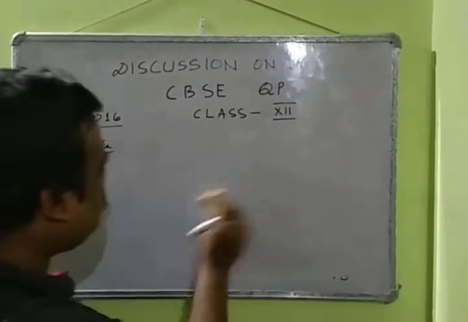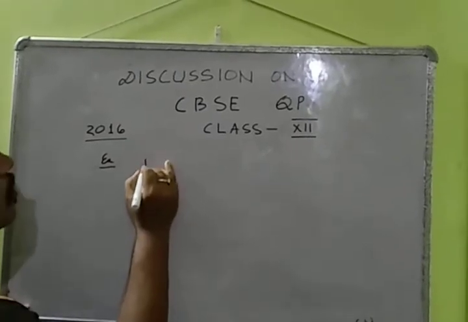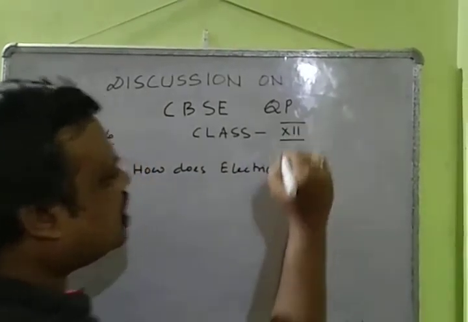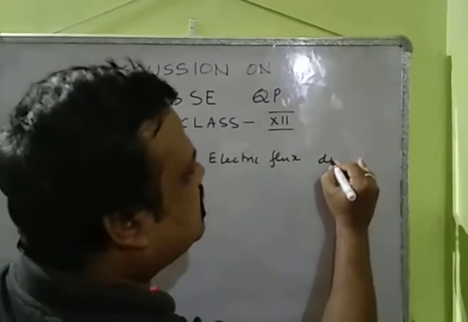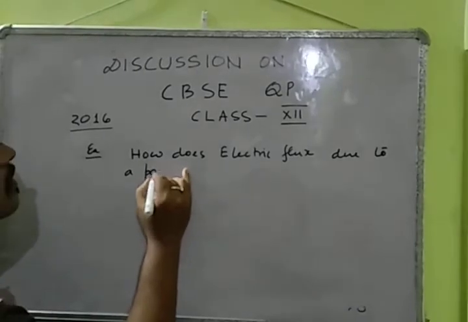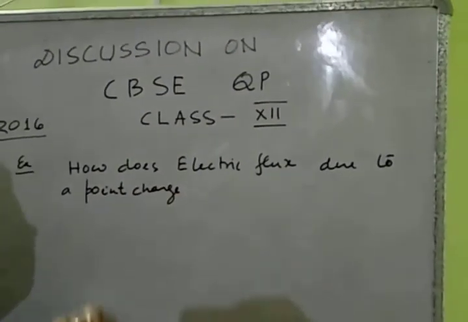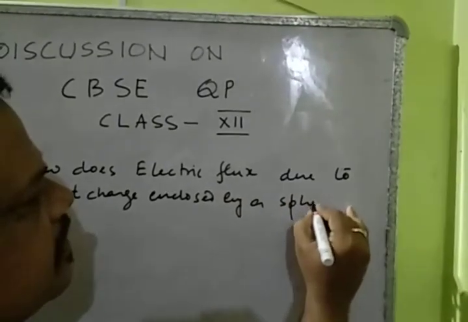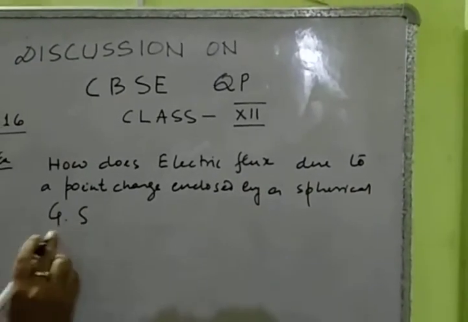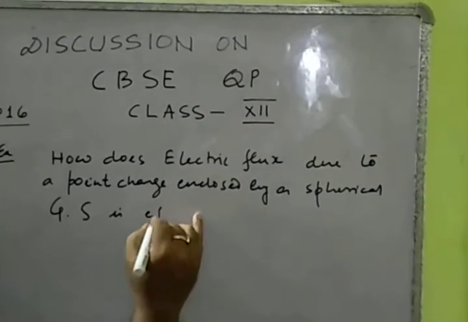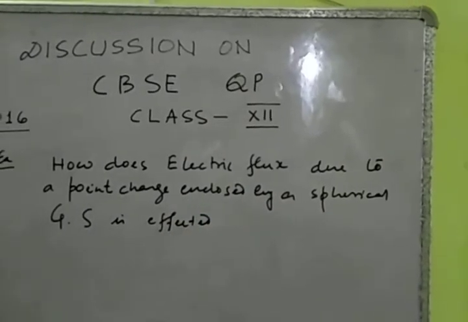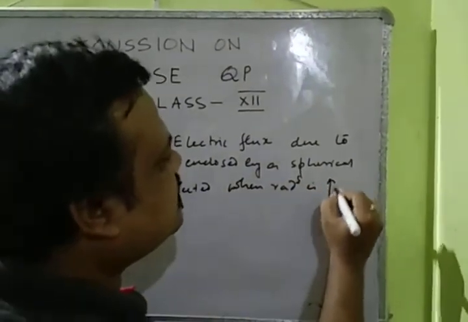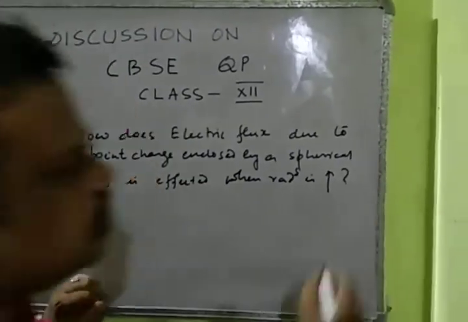The question is: how does electric flux due to a point charge enclosed by a spherical Gaussian surface, GS, get affected when the radius is increased? Again, 1 mark for the question.